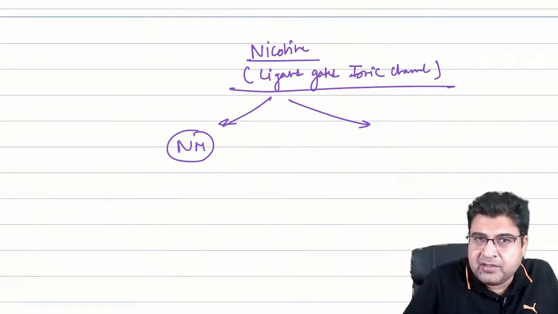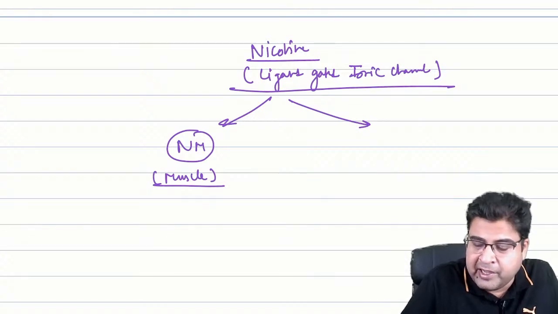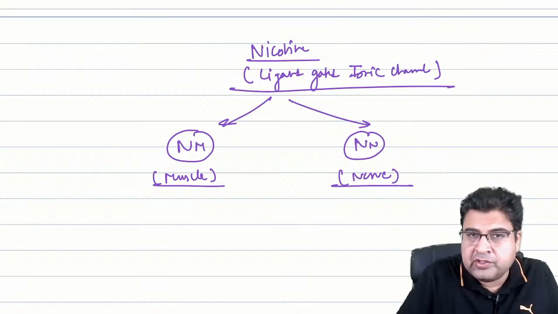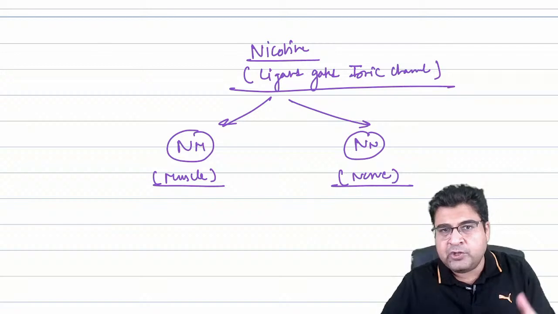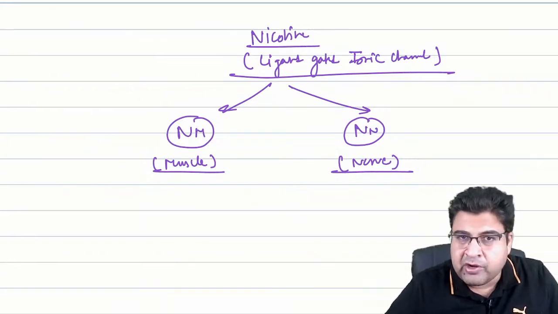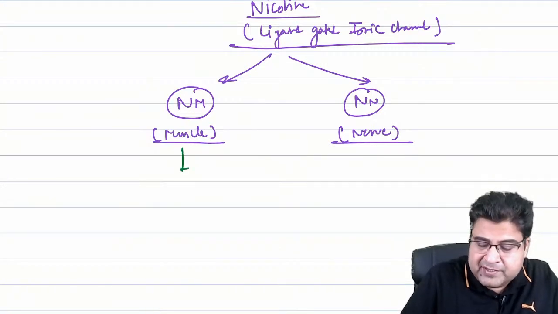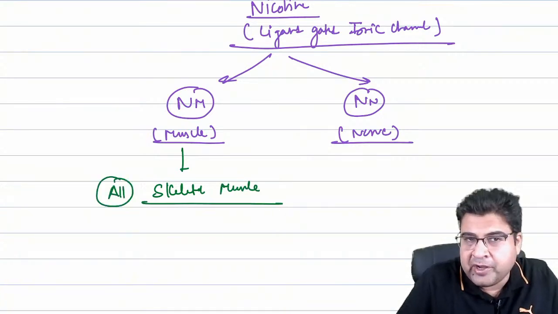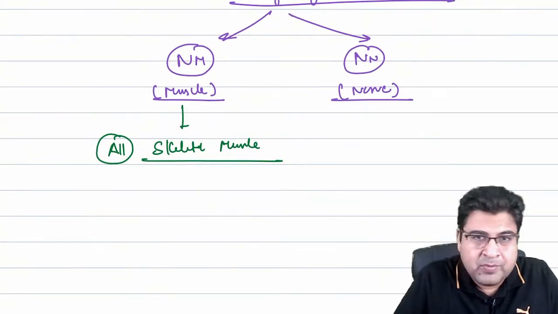This nicotine receptor is the one that is present on muscles. So if it is present over muscle, we call it NM. And if this receptor is present over nerve, we call it NN. So the receptor present over muscle, we call it nicotine muscle type. If the receptor is present over nerve, we call it nicotine neuron type, right? So there are two types of receptor. Now this nicotine muscle type receptor is present over our skeletal muscle. So this is the receptor which is present over all skeletal muscles of the body. So on all voluntary muscles of the body, we have the NM receptor. The junction is known as the neuromuscular junction.